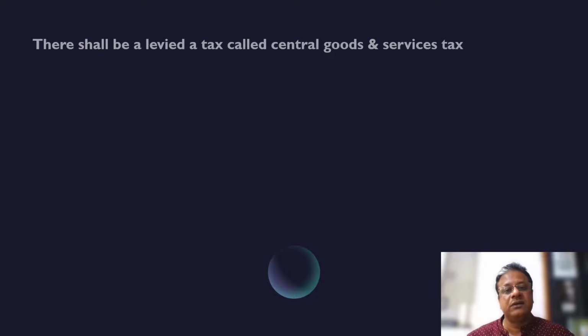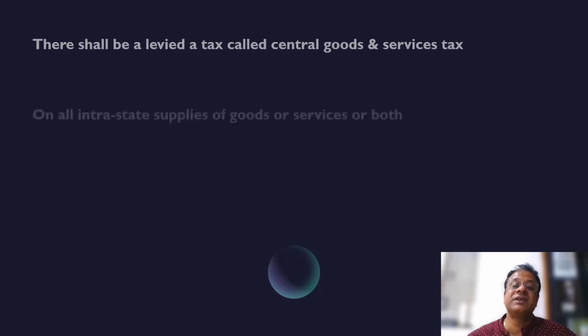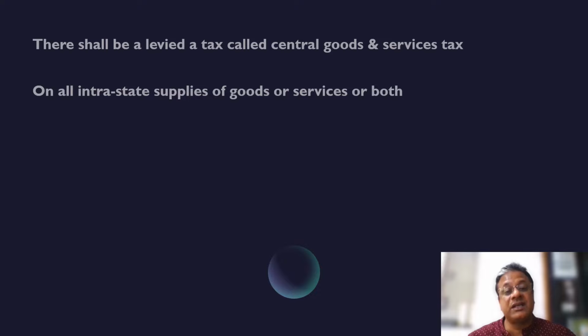Now what does the charging section say? It says there shall be levied a tax called Central Goods and Service Tax. So in SGST it will be State Goods and Service Tax, and in IGST it will be Integrated Goods and Service Tax. So this is the only change you will have in the respective acts. There shall be levied a tax called Central Goods and Service Tax on all intrastate supplies of goods or service or both. So in CGST and SGST it is intrastate. In IGST section 5 they say interstate.